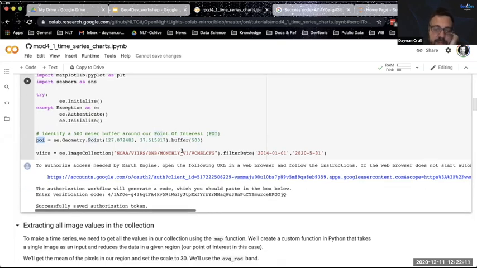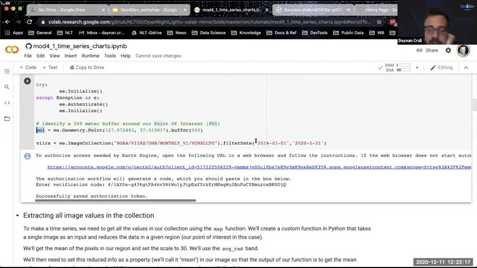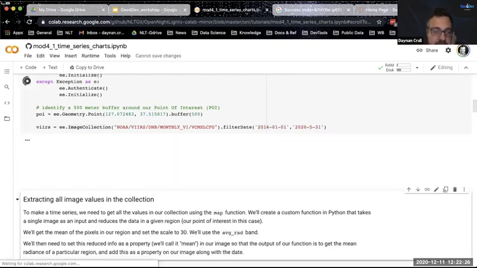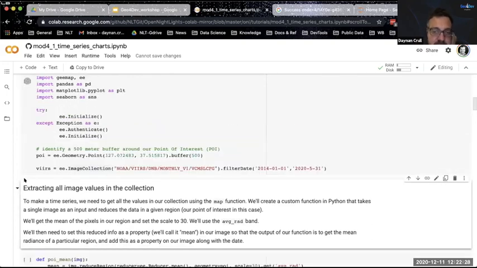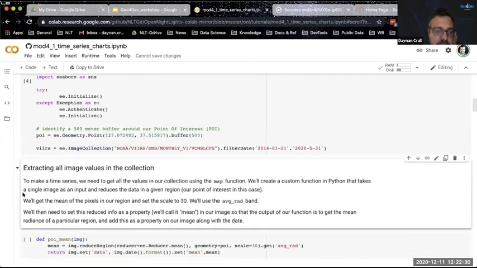Okay, now we're collecting VIIRS stray light corrected monthly composites, and we're going to collect those for a series of time from January 2014 up through May of this year. So there's obviously going to be a few dozen images in this time series.